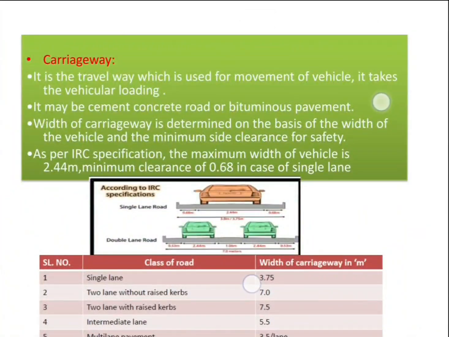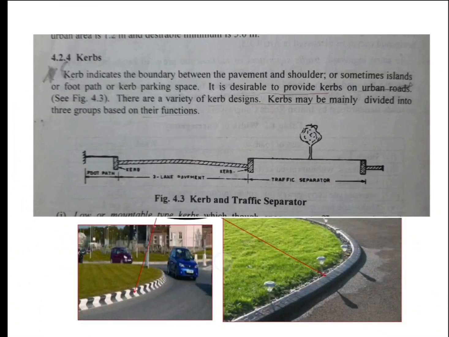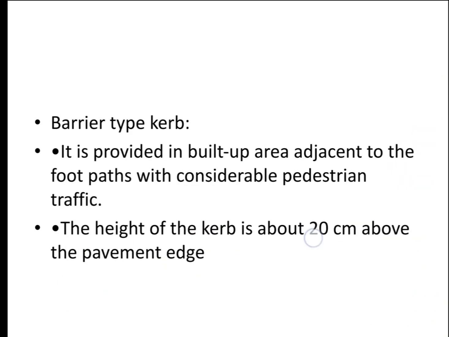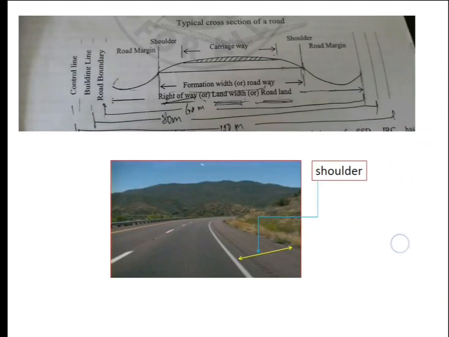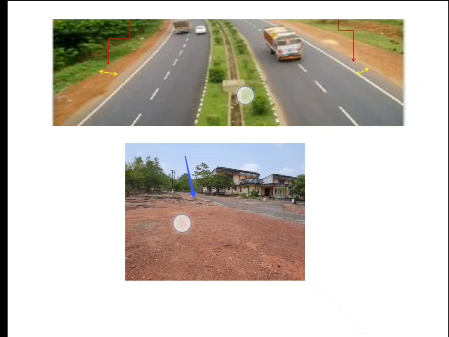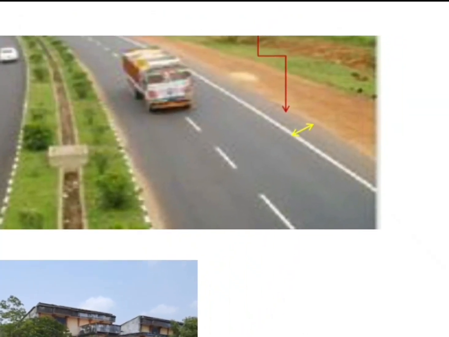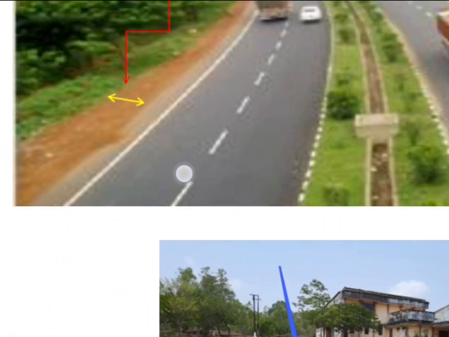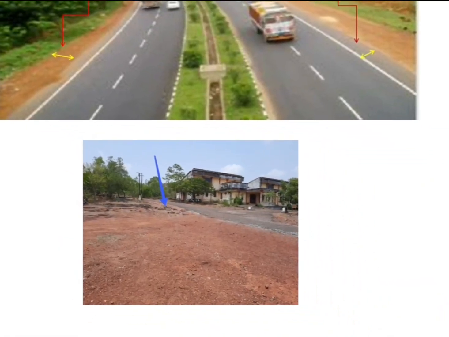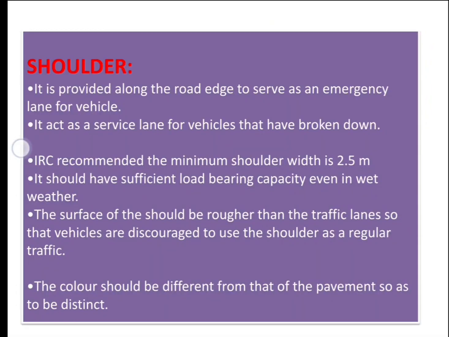Next is regarding the shoulder in the roadway. From this figure you can make out what I mean by shoulder in a road. Okay, see the arrow mark I have noted. In this you should make out that on the right part this is the correct shoulder. This is not shoulder. Left or right is not shoulder. Shoulder is this one, what we say on the right side. It is provided along the road to serve as an emergency lane.